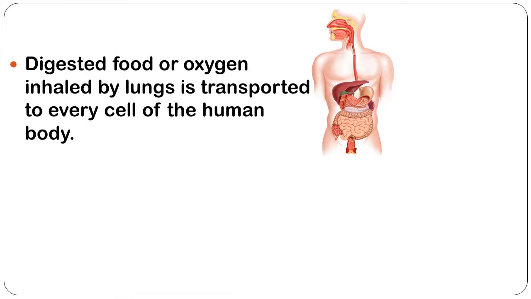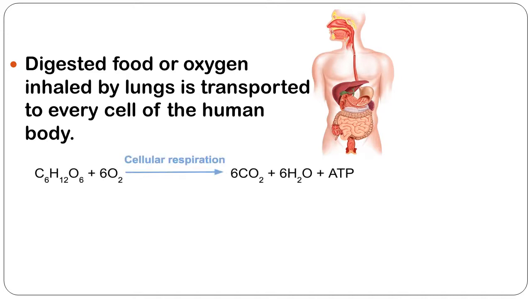We have studied how digested food and oxygen inhaled by the lungs are transported to every cell of the human body. This is the equation of cellular respiration that we studied in class 9.